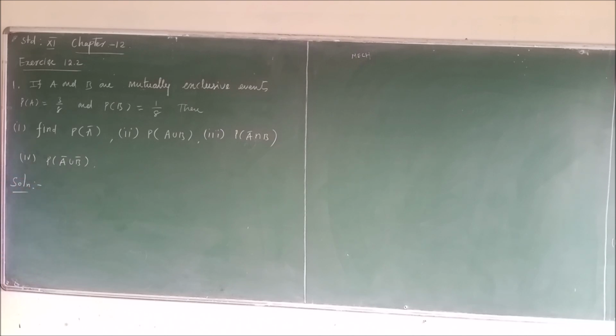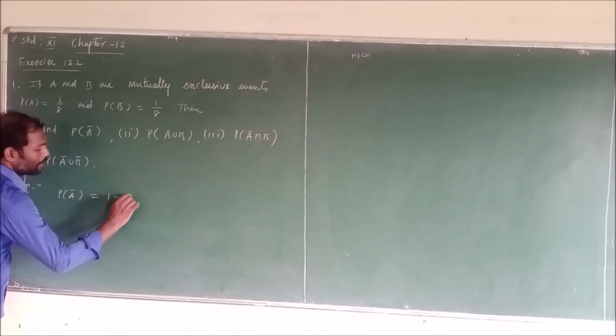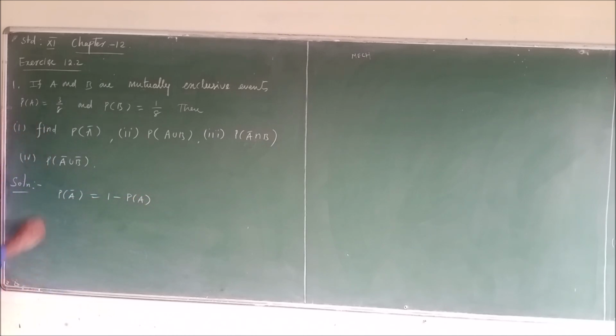The basic theorems on probability: using the first, second, third and fourth theorems, we get the solution. Probability of A bar: A bar is a complement event. So probability of A bar equals 1 minus probability of A, by the second theorem, the complement event theorem.